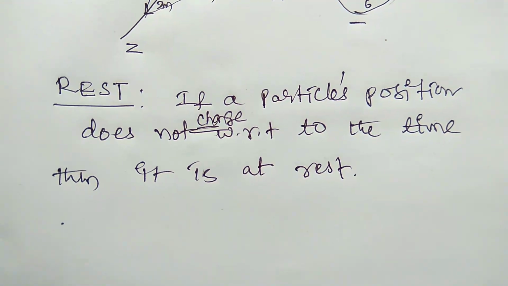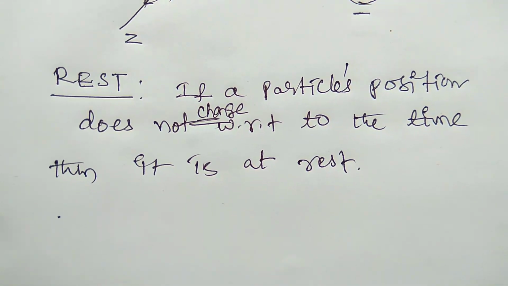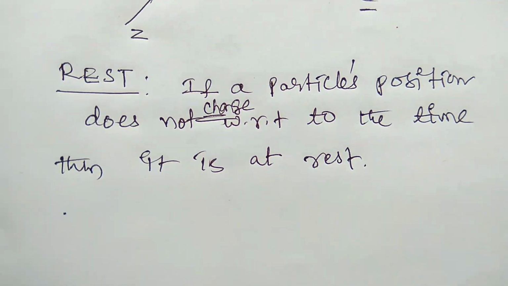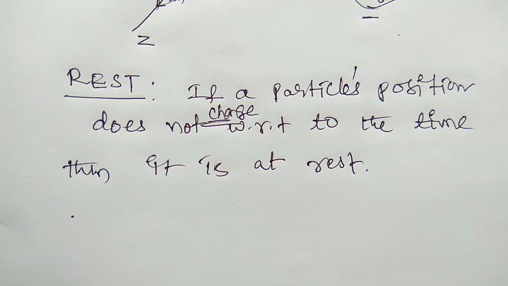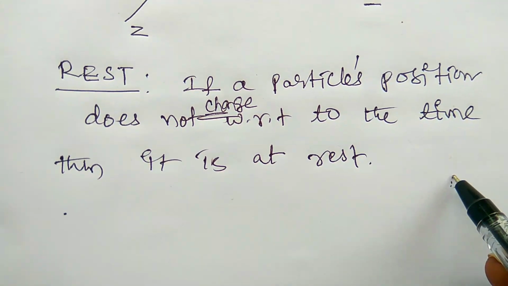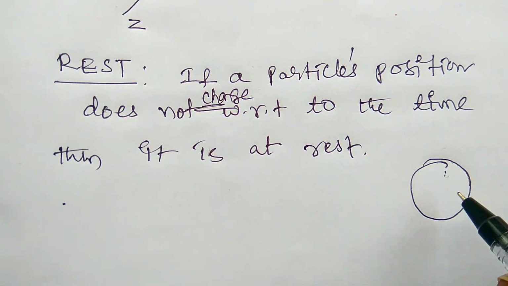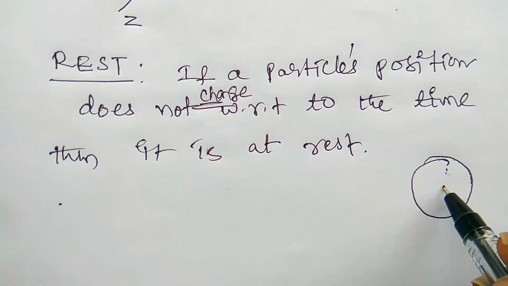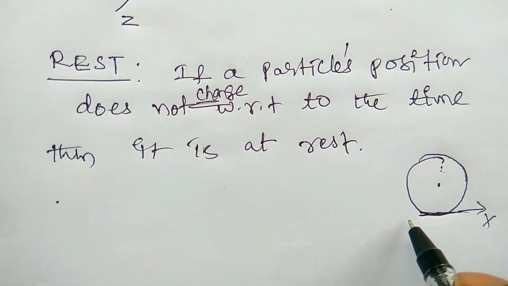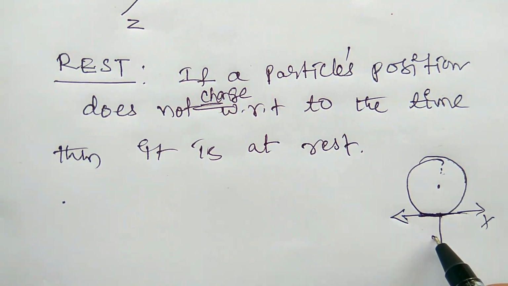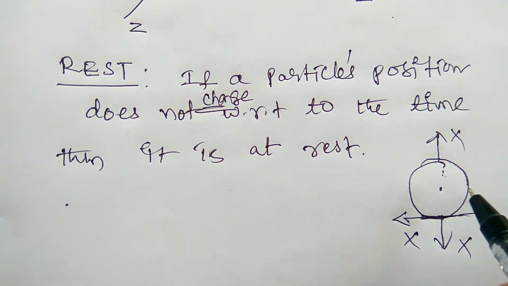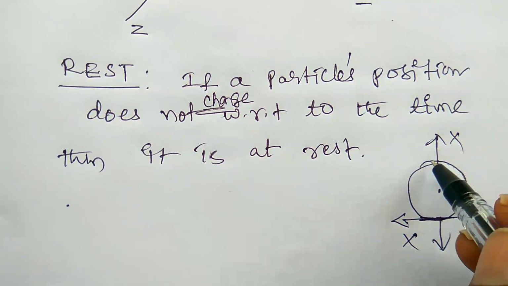For suppose if a body does not move, whatever the time you see it, the position will not change, and that can be said to be at rest. Okay. The position of the wall clock on the wall is always the same place. It will not move either this side or that side. It will not move, it will be fixed at a point. So that is rest.